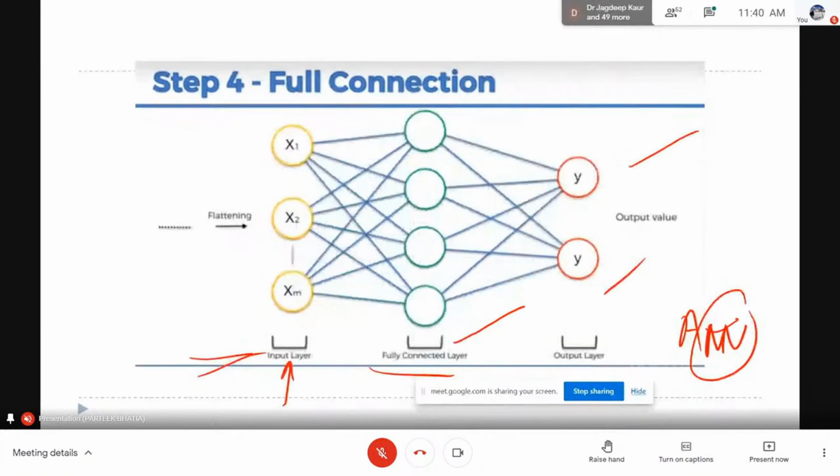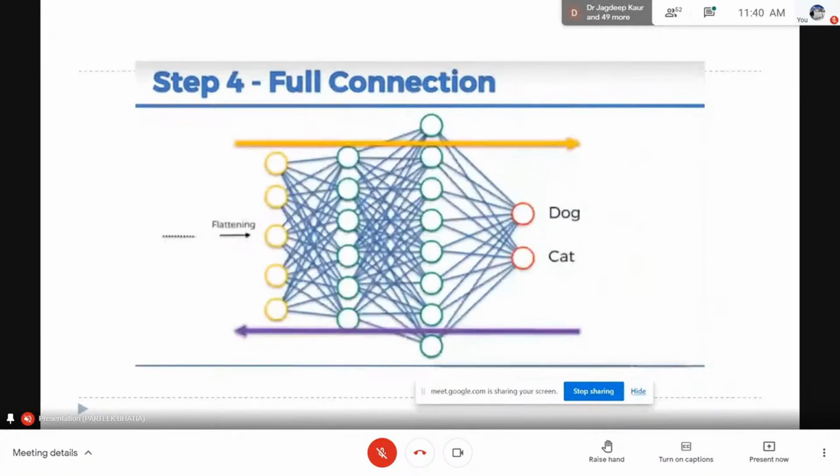So now here we have CNN, here we have ANN, and now you know how this artificial neural network works.